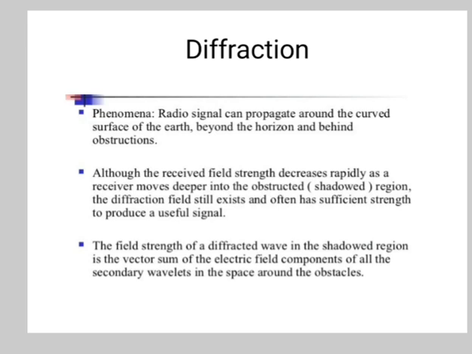The field strength of the diffracted wave in the shadowed region is the vector sum of the electric field components of all the secondary wavelets in the space around the obstacles.